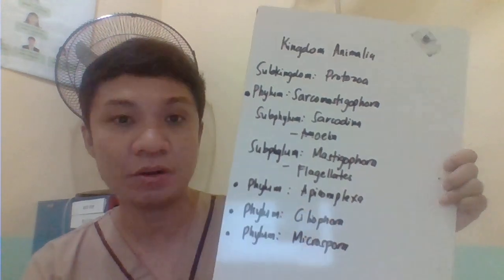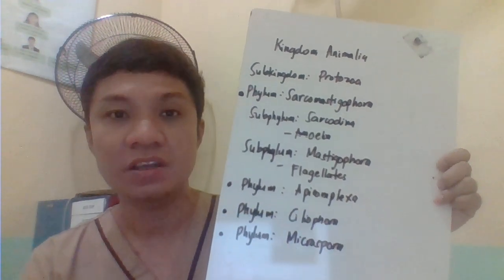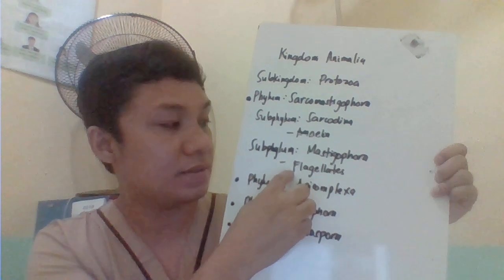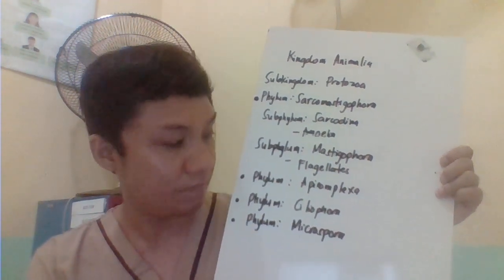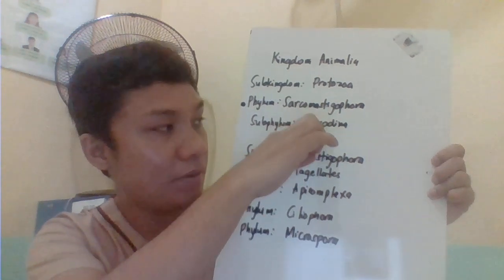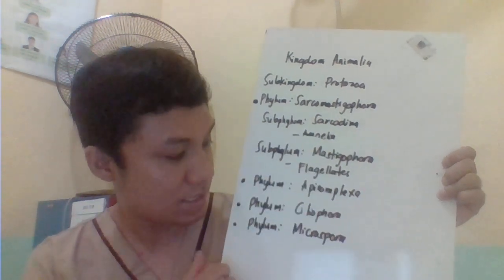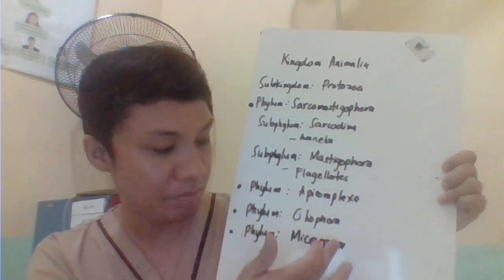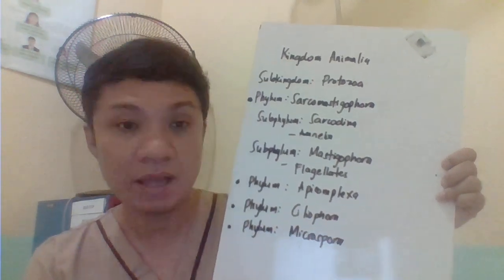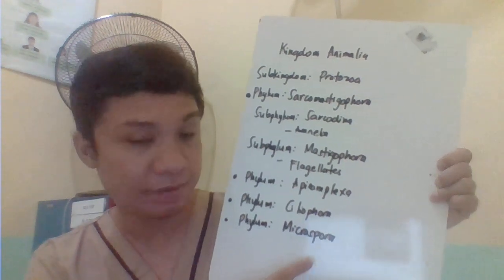The phylum Sarcomastigophora includes your amoebas, and we have the phylum Sarcomastigophora also including your flagellates. So today itong di-discuss natin dalawa na to, amoebas and the flagellates. Then also, it belongs to your phylum Apicomplexa, Ciliophora. Then we have here your Microspora. Okay, we'll start the discussion with your amoebas.